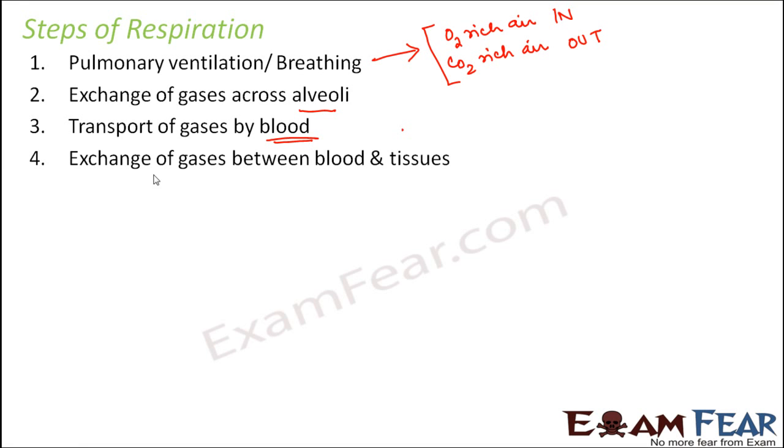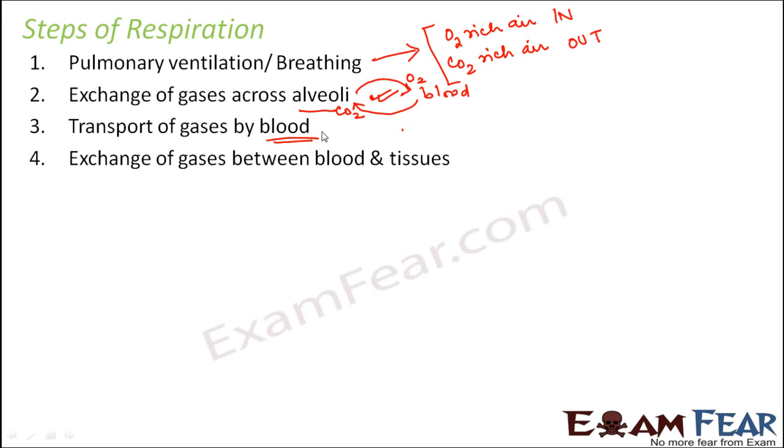The next step is exchange of gases between blood and tissues. At the alveoli, oxygen is given to the blood and the blood gives carbon dioxide to the alveoli.